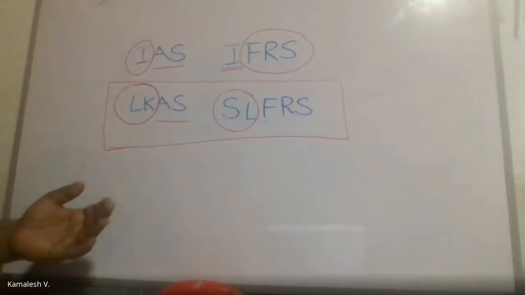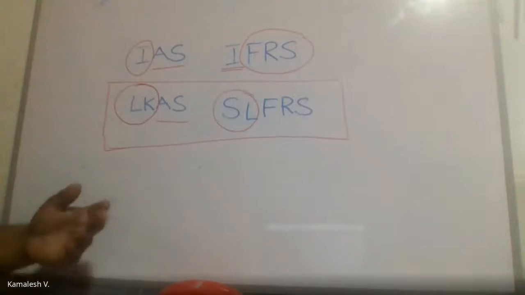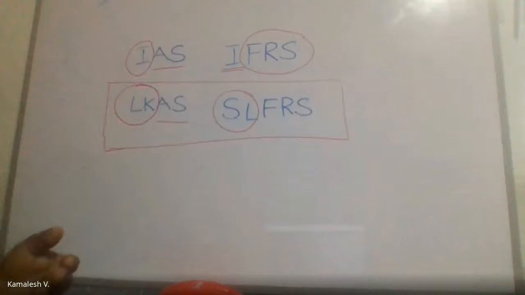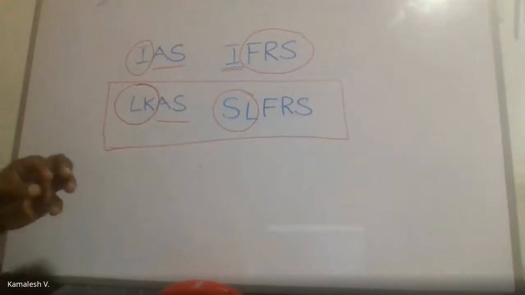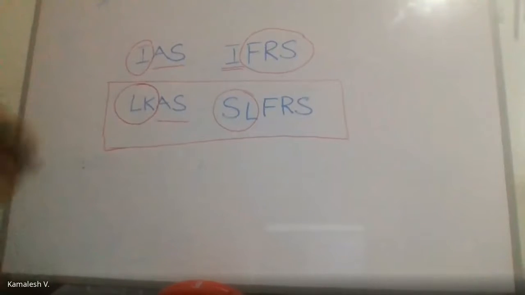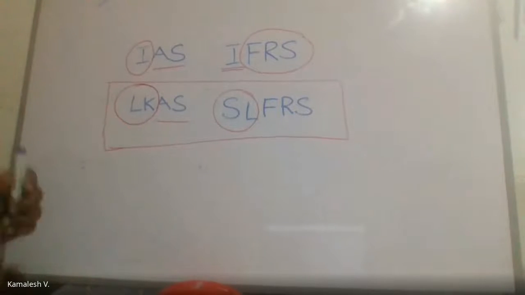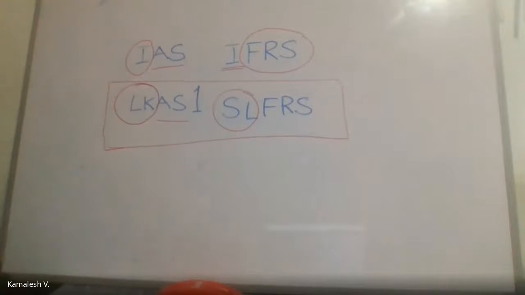So for example, there is one accounting standard which talks about biological assets. Now, for us, it may not be relevant. So we will not go into detail on the biological assets standard. Okay. So likewise, we have certain predetermined standards which are being tested, and we will go through those. Out of which today we are going to look at LKAS 1. LKAS 1. So how does it go?